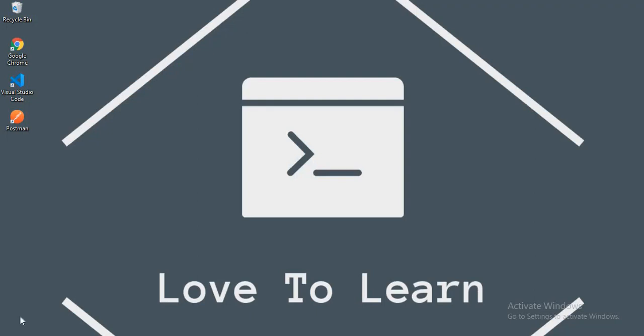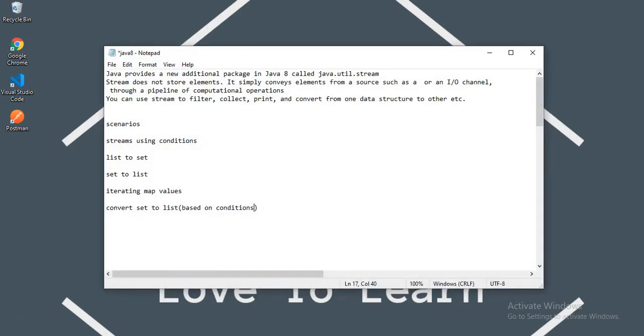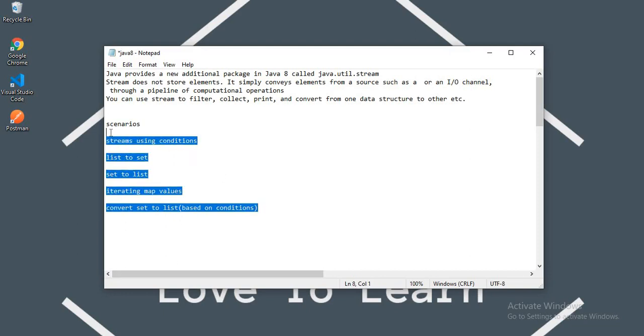Today I want to discuss the Stream API in Java 8. First of all, what is a stream? Java provides a new additional package in Java 8 called java.util.stream. A stream doesn't store elements, it just conveys them from a source such as an IO channel or through computational operations. We can use streams to filter, collect, print and convert from one data structure to another. And in this video, I want to discuss some scenarios.